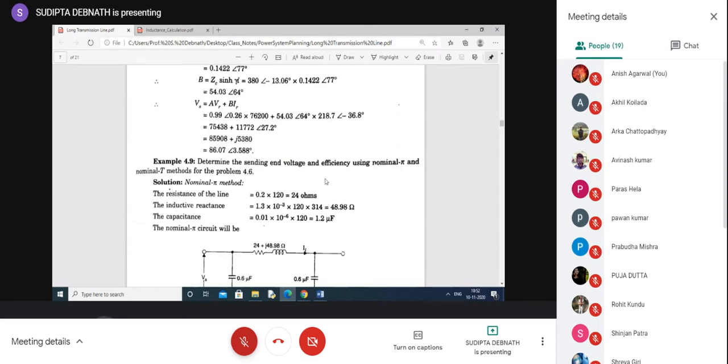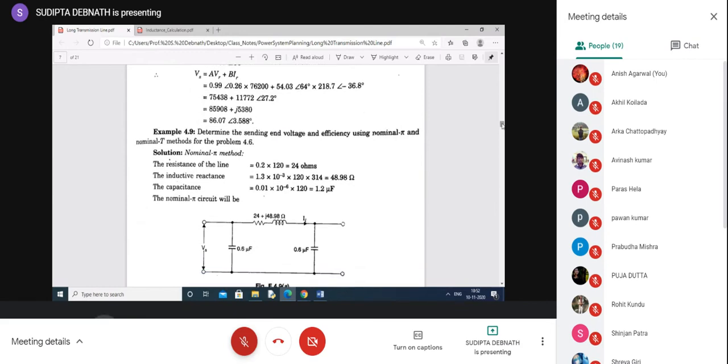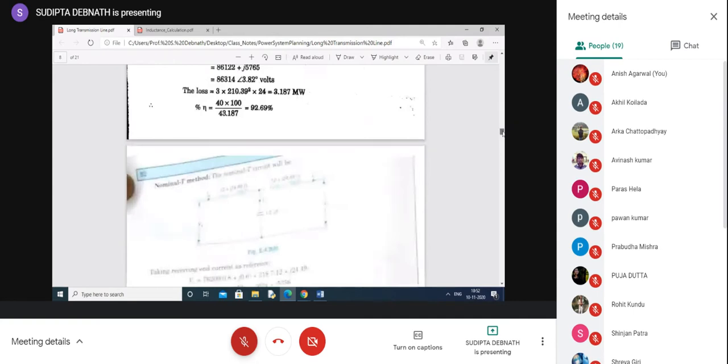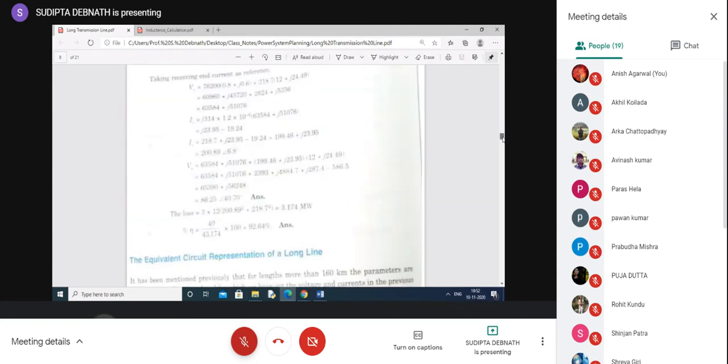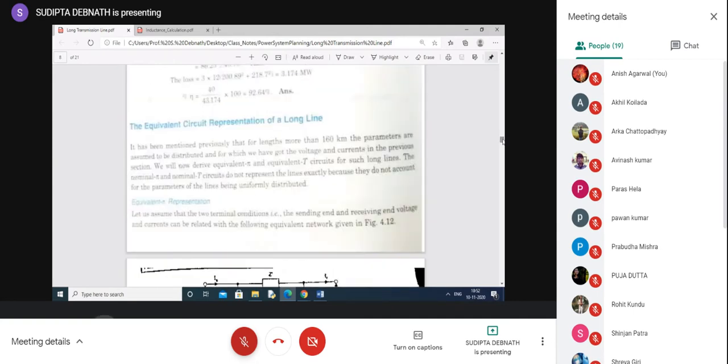Be careful, this is only the solution for a medium transmission line, nominal pi. For a long transmission line, when we consider distributed parameters, instead of nominal pi we use another name: equivalent representation. It is not nominal pi or nominal T.